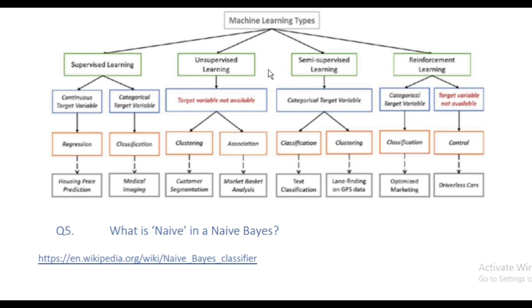Supervised learning consists of a continuous target variable and a categorical target variable. A continuous target variable example is regression. A categorical target variable example is classification. An example of regression is housing price prediction. An example of classification is medical imaging.